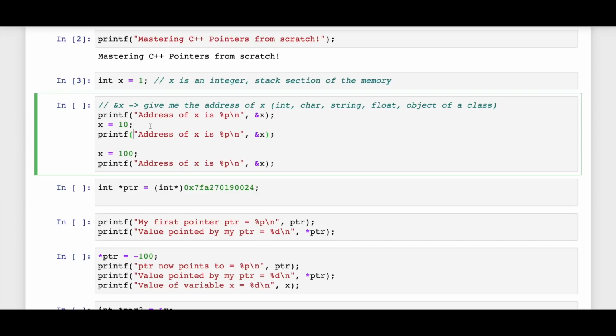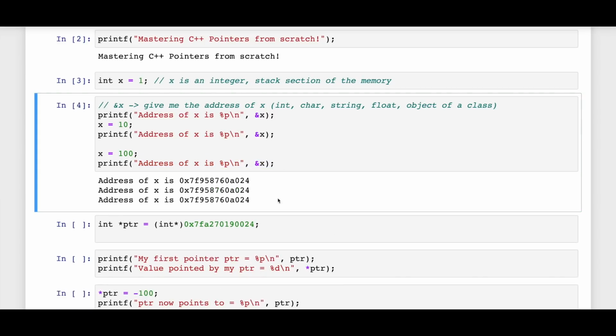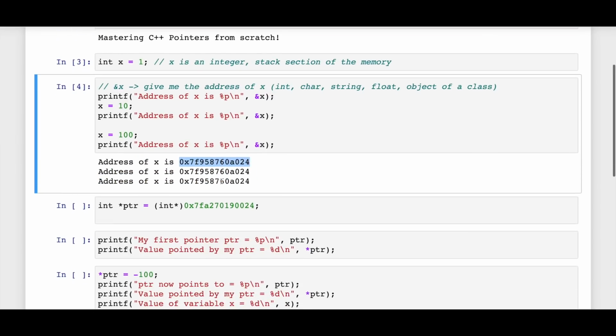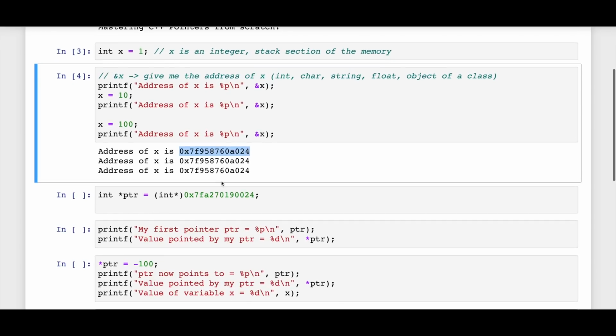But what do you think would happen to the address of x? We will see that in a minute because I'm going to run this. But what do you think? Obviously the value will change, but the address stays the same. So over here also the same address is going to be printed. Now you can change it again, but even then if you print this line, the address is going to stay the same. So if I run this, you can see that the address is indeed the same. And this is what the address looks like. Okay. So this is in hexadecimal notation.